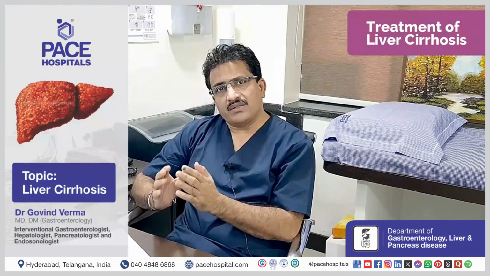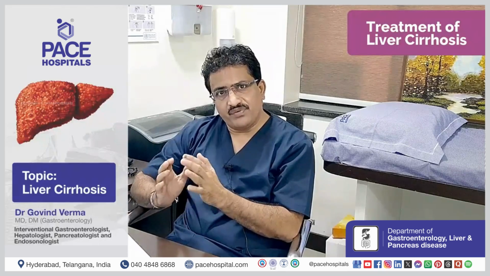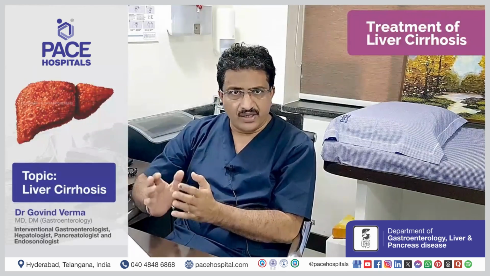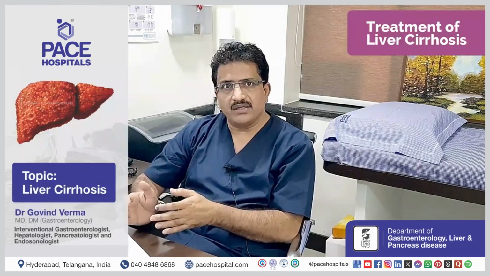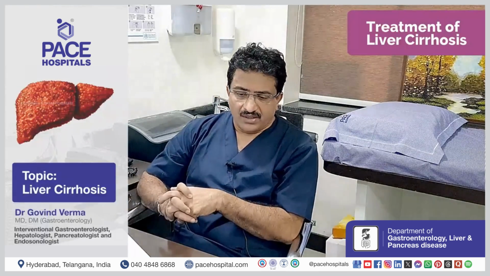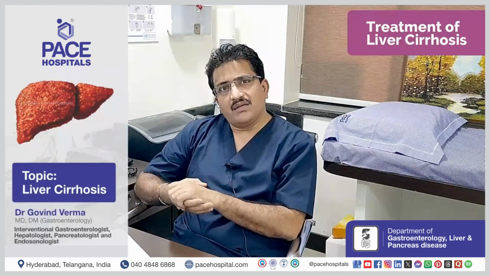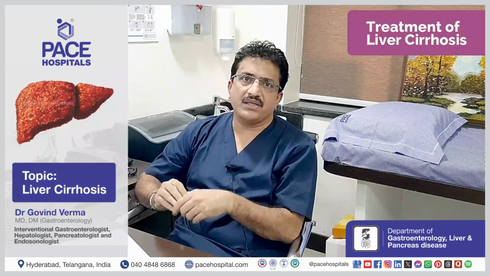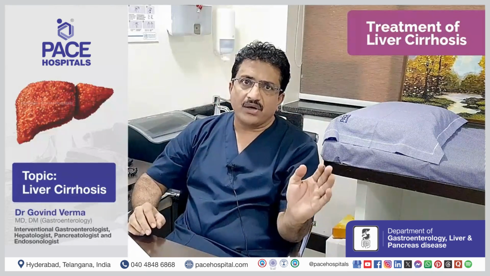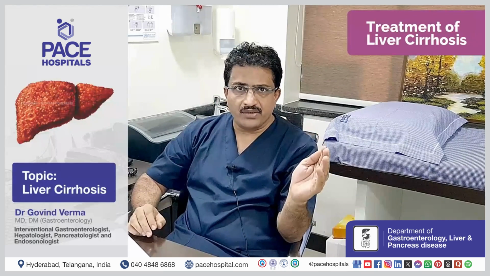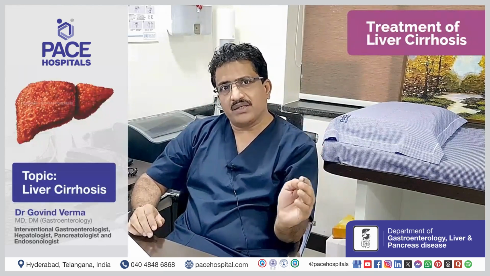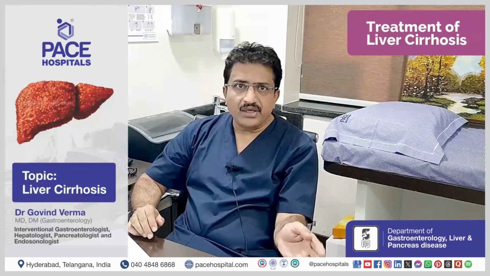Now, there is a subset of patients where these features are not there, but they can land up in these problems, and if you identify the problem and treat medically, they may benefit. My message to my patients of cirrhosis of liver, as far as the diet is concerned, is that they should consume less salt. They should have adequate protein. If they don't have a liver coma or hepatic encephalopathy, they can have 1 gram per kg body weight as protein intake per day.